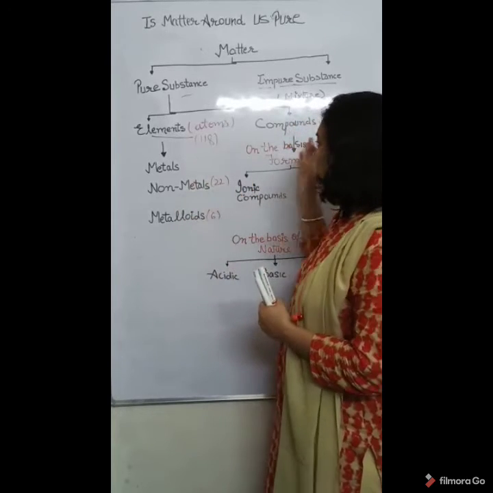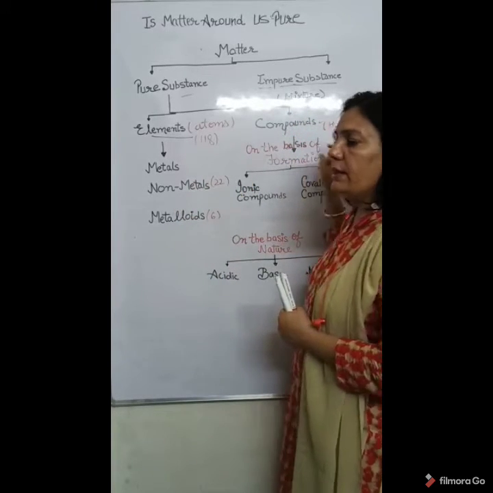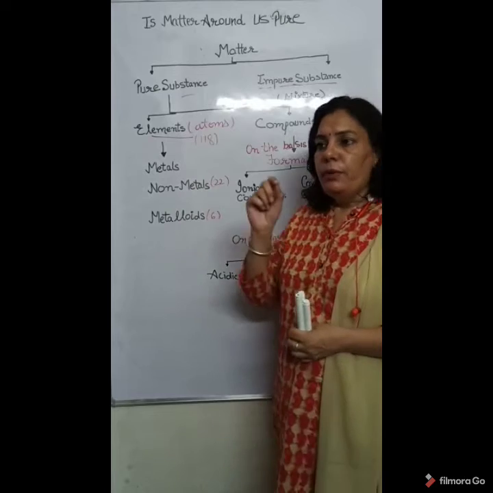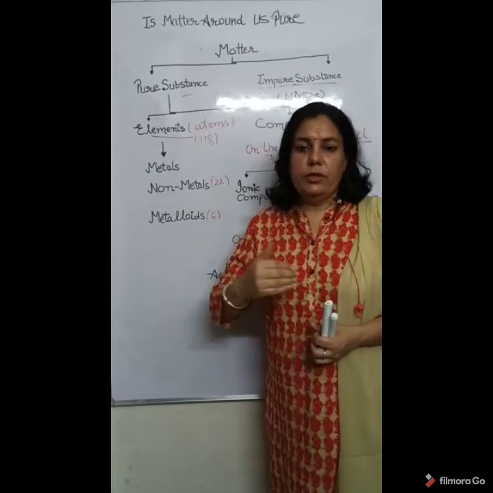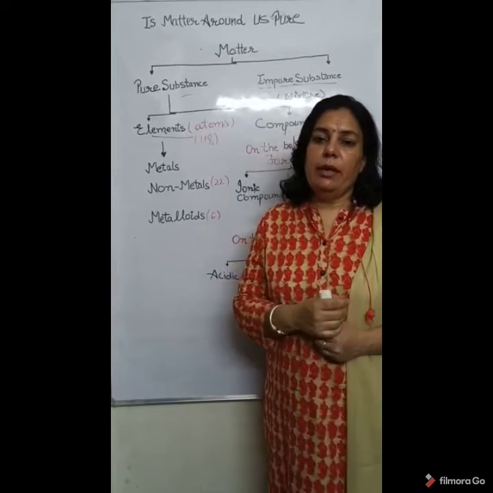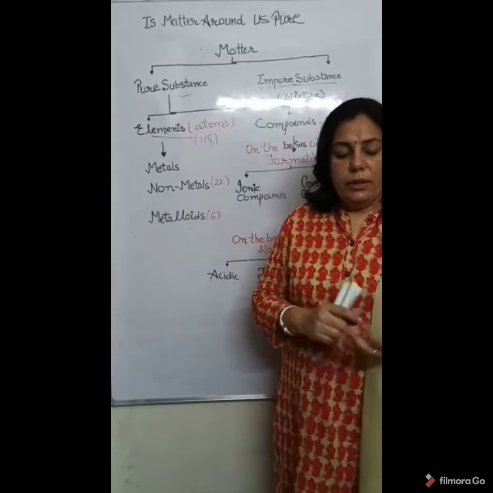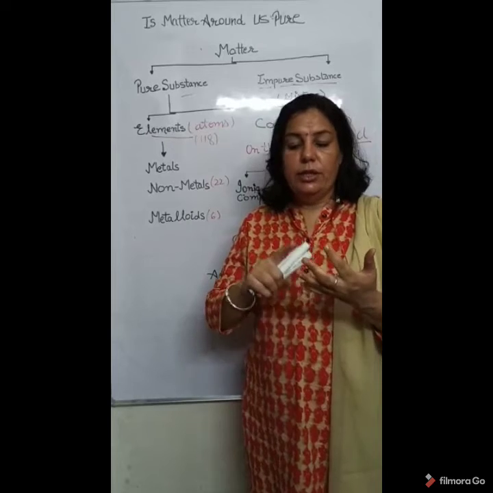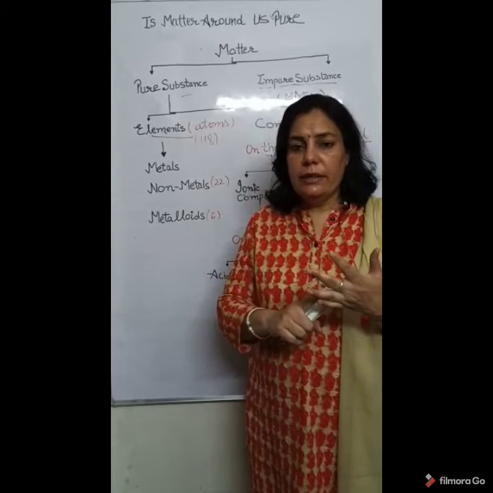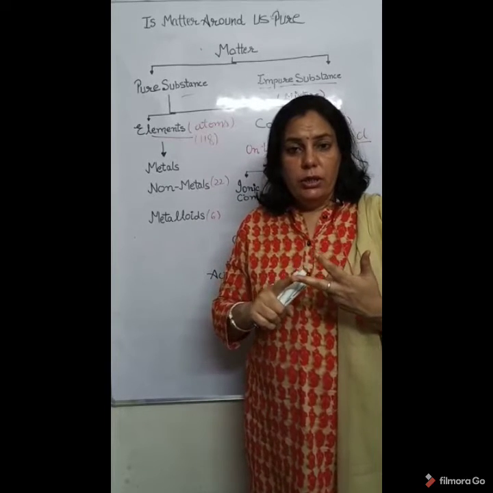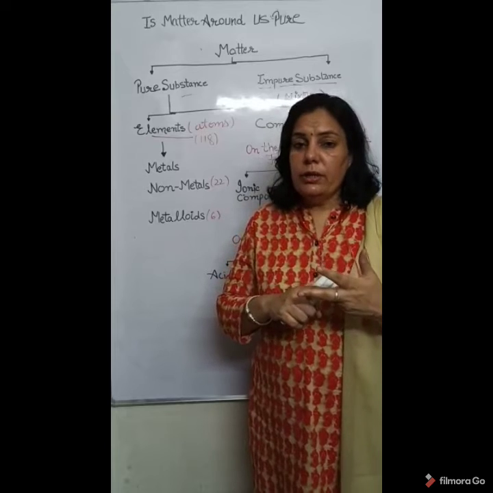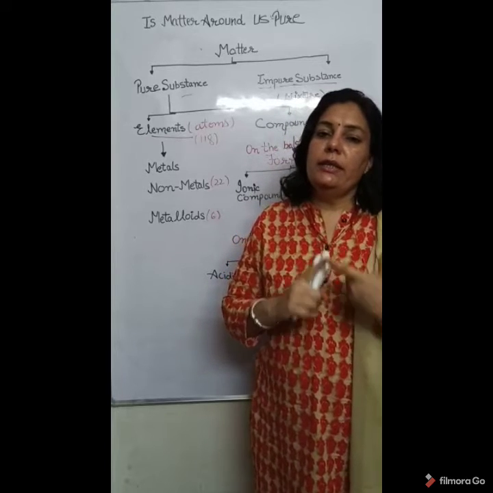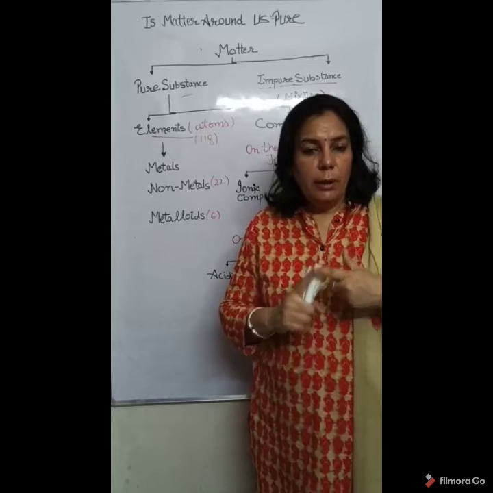Now come to the second category of pure substances, that is compounds. Before starting their characteristics, first let us take some examples. Compounds: carbon dioxide, sodium chloride, acetic acid, nitric acid, sulfuric acid and water, ammonia gas, carbon monoxide. All these are examples of compounds.